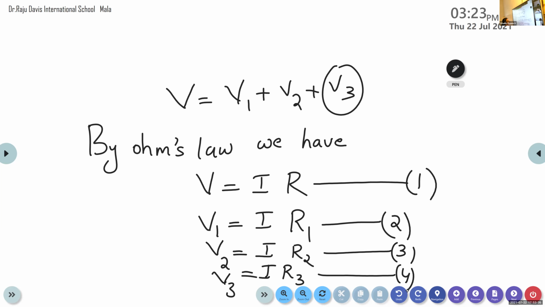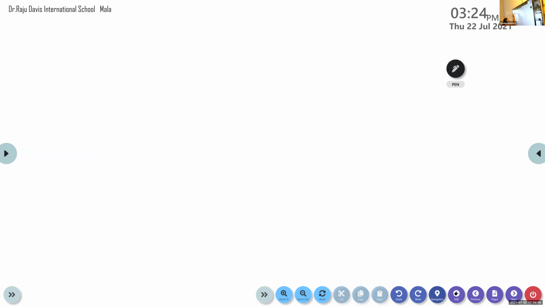Okay. So now we are going to substitute these equations 2, 3 and 4. We can give this equation as equation number A: the total voltage V is equal to V1 plus V2 plus V3. Now we are going to substitute all these equations, equations 1, 2, 3 and 4, into equation number A. What is our equation number A? Equation number A is V is equal to V1 plus V2 plus V3, right?